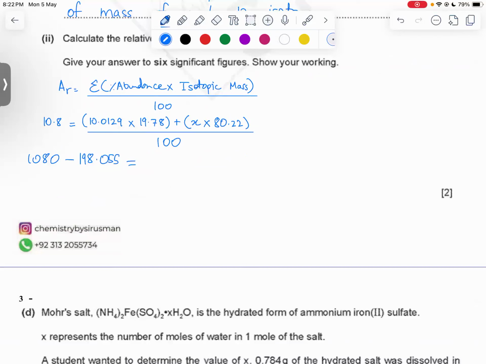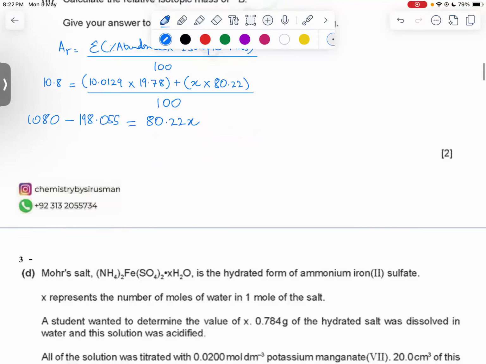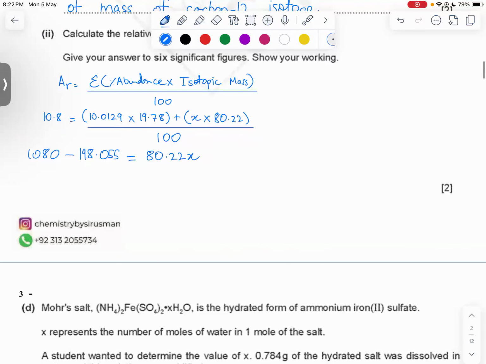All right, that is going to be equal to 80.22x, because we've taken 100, multiplied it, and taken this bracket and subtracted it. Right here, this is the bracket, so all that is left on this side is x multiplied by 80.22, which should give us 80.22x. Now we want to subtract 1080 from our answer. That should be 881.945. All right, so our answer is 881.945 is equal to